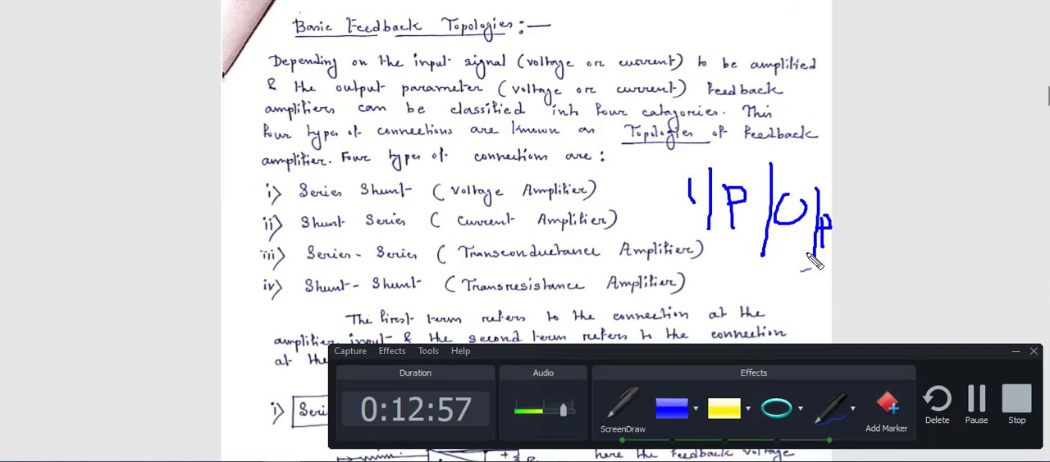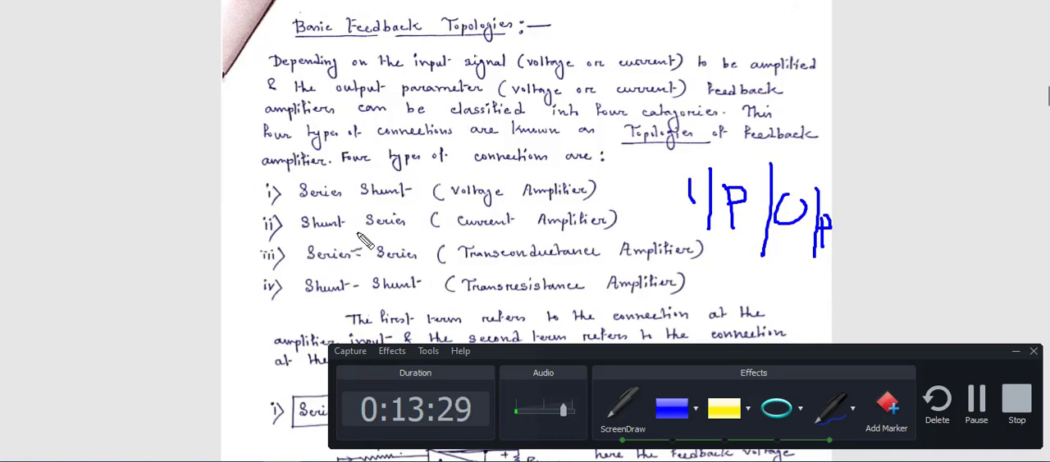Now in case of a feedback amplifier, remember the first name denotes the output connection, like the title comes first, then your name. That means here series-shunt means your output connection is series and your input connection is parallel. Parallel means shunt, and this type of circuit configuration behaves like a voltage amplifier circuit. That's why it is written voltage amplifier.